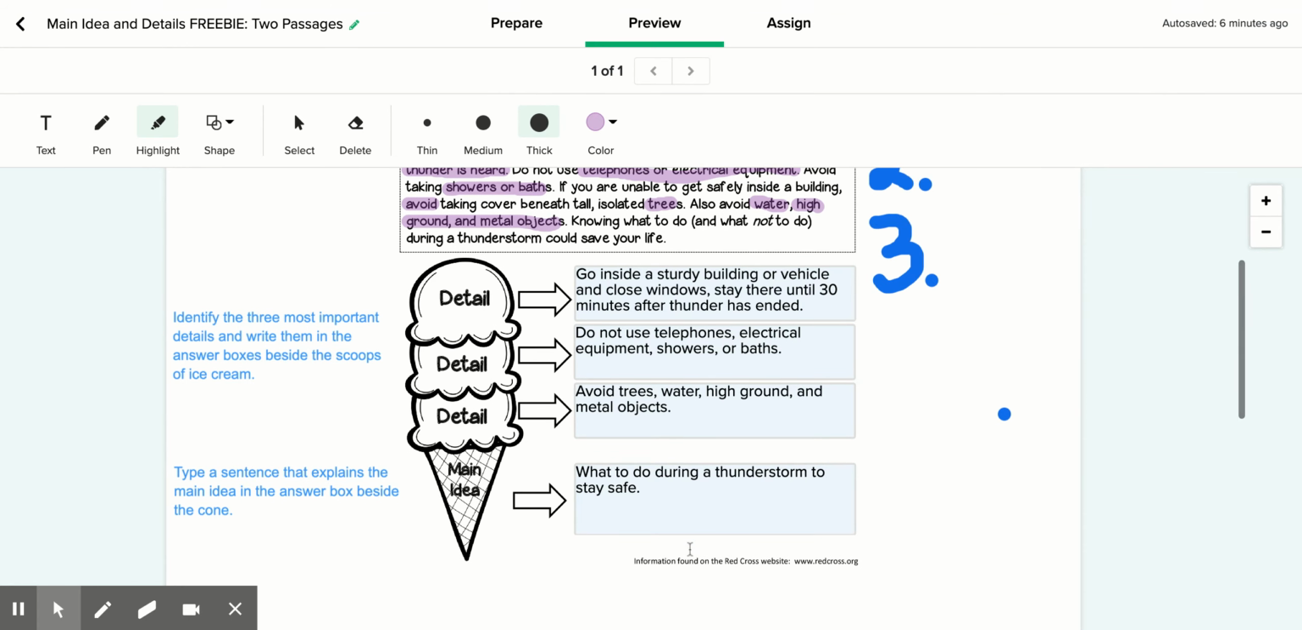I would say first, make sure you write your main idea first, because you want to know what your main idea is before you go looking for details that support it. Because there might be details in a story that are there, but they don't necessarily support your main idea, and you want to be able to know the difference. All right, good luck.